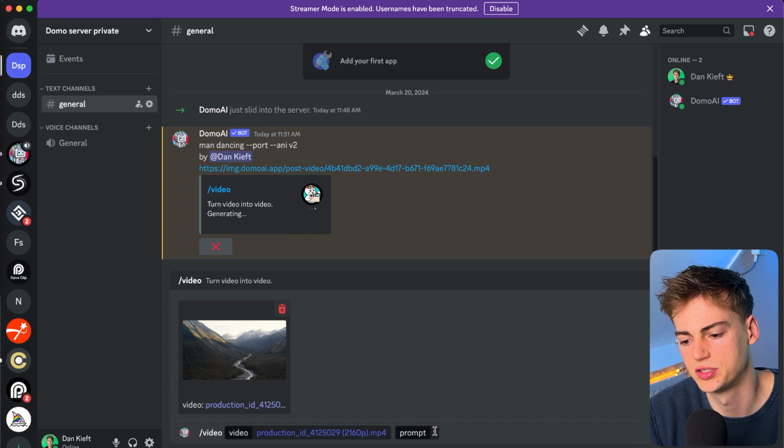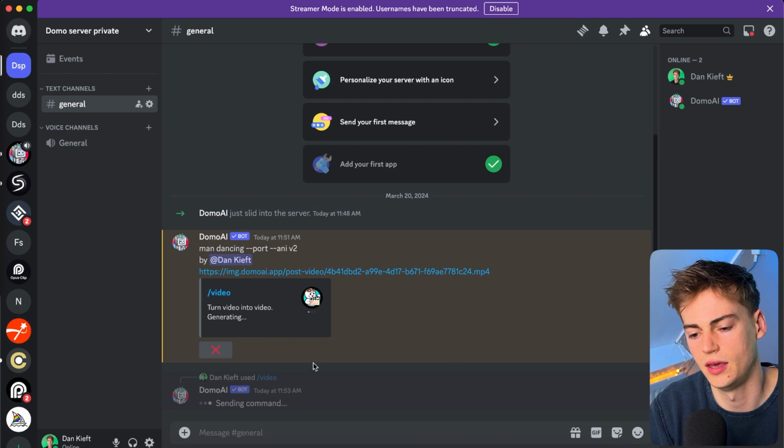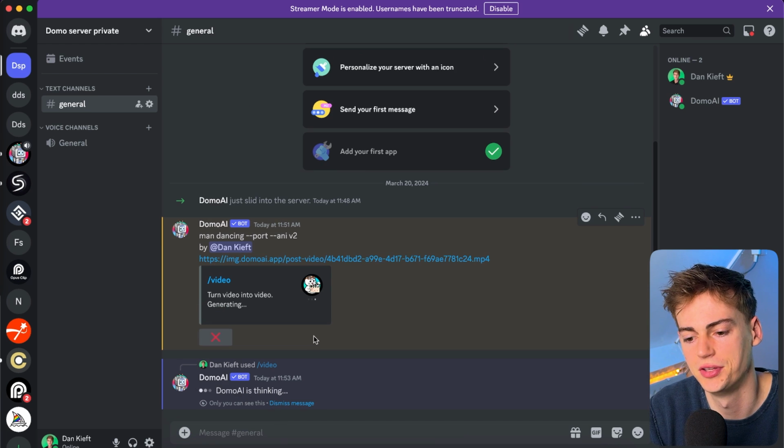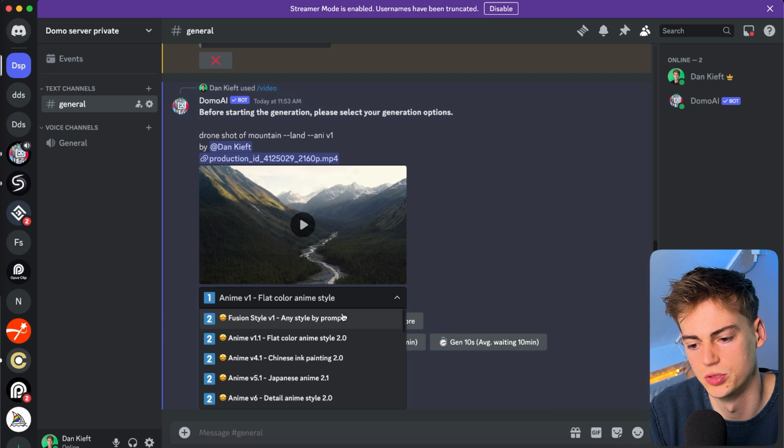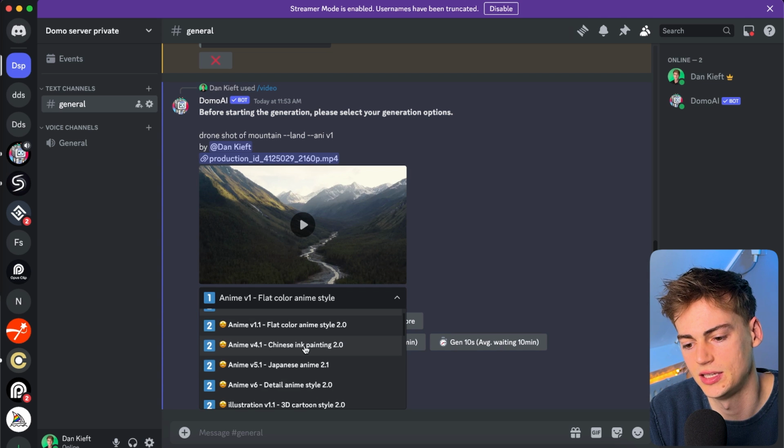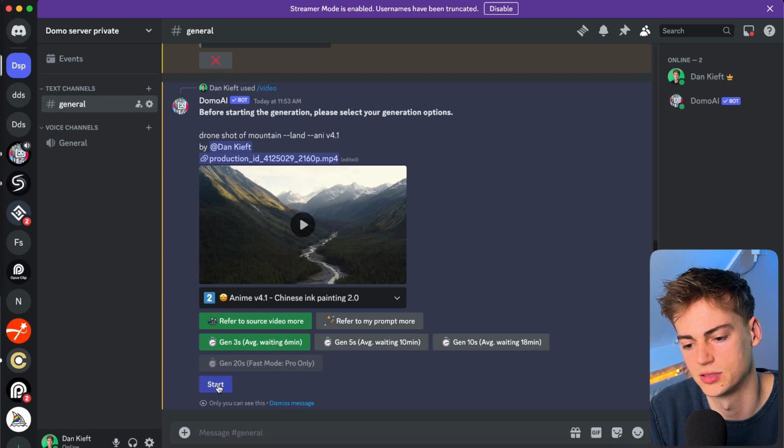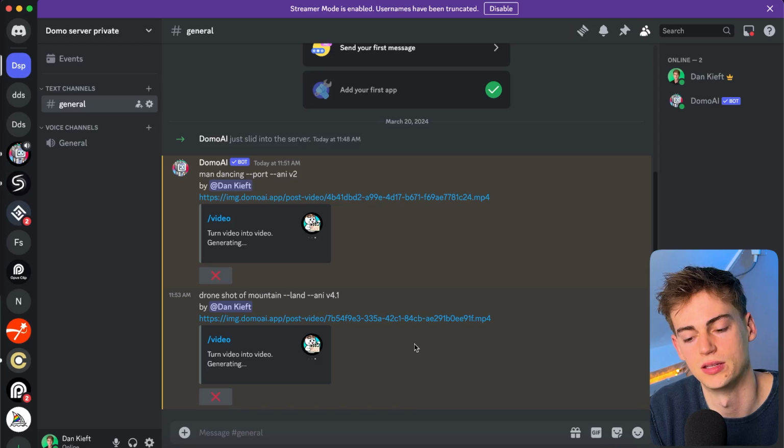So I'm importing this drone shot of the mountain, and I'm gonna do a different style this time. So for this, I will be doing the Chinese ink painting. So let's make it start. And now we just have to wait on that as well.